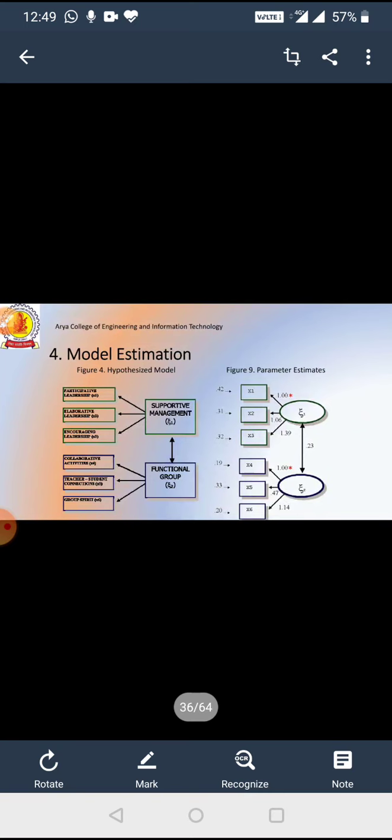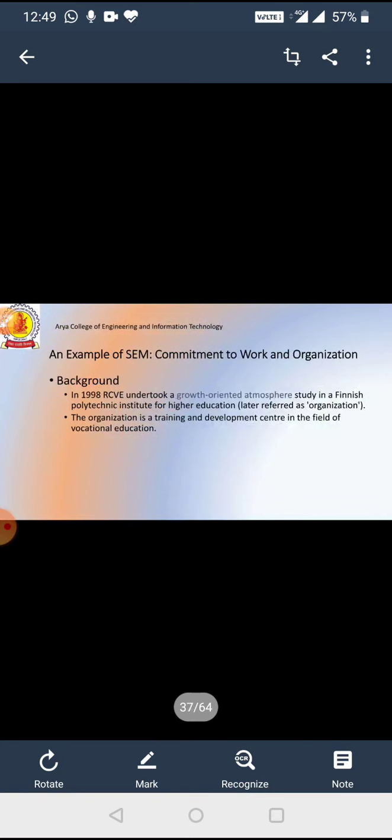Model identification, and this is model estimation, how we do model estimation, how we use dependent and independent variables.